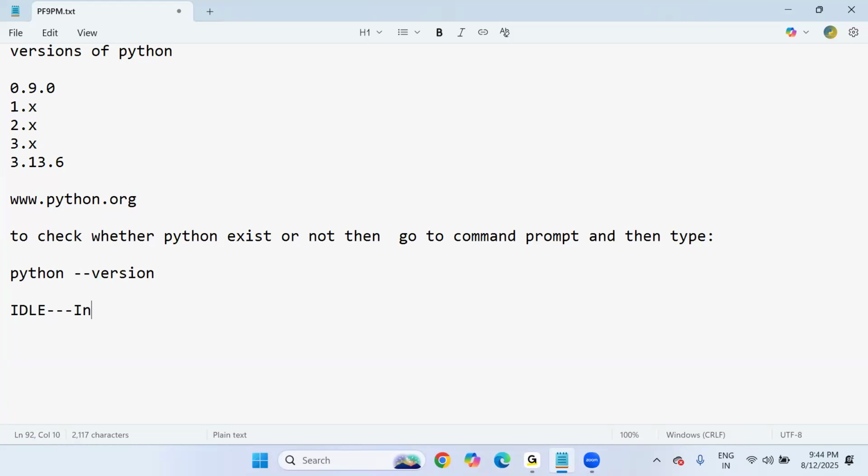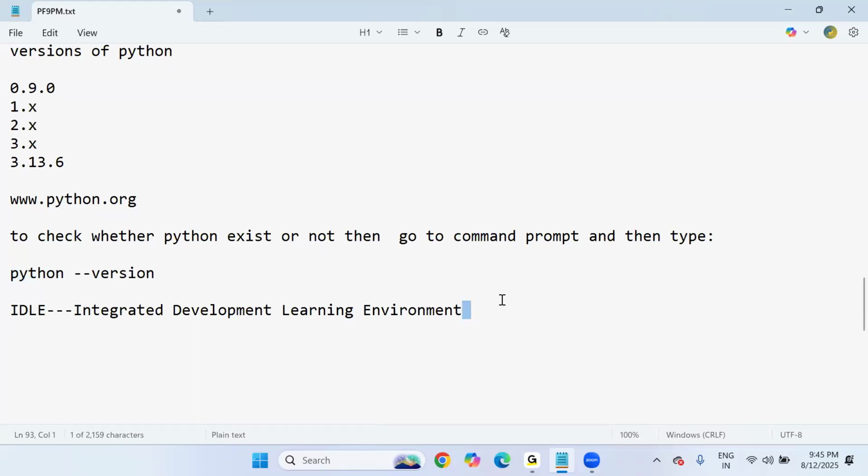Do you want to continue writing Python programs with this editor? You can. This is ideally software.